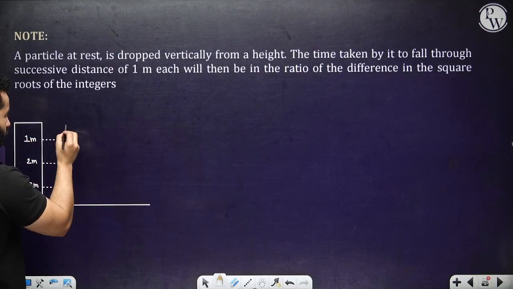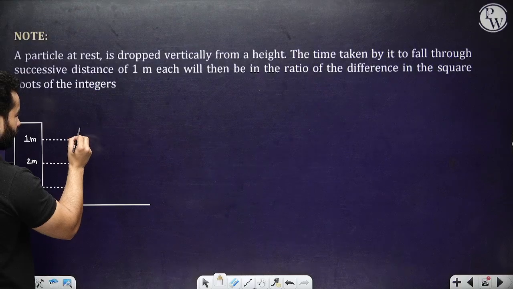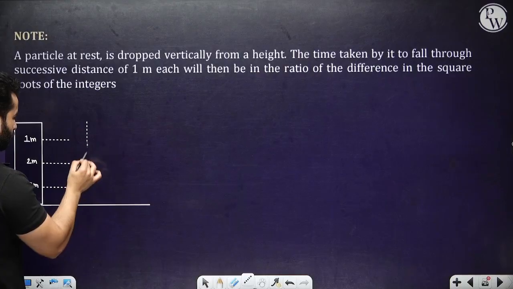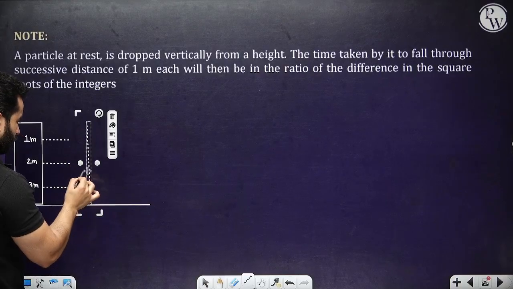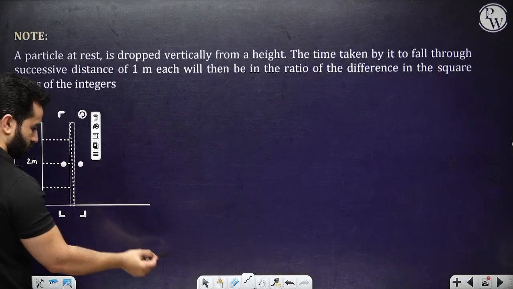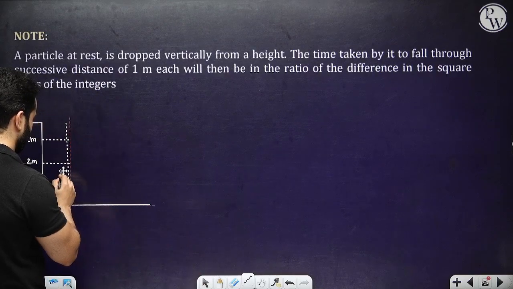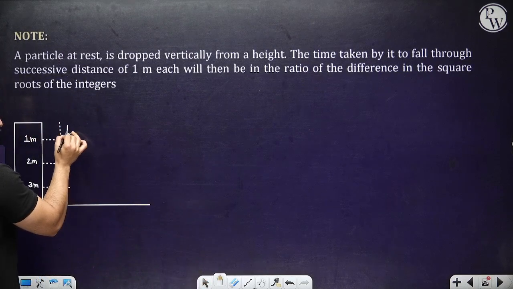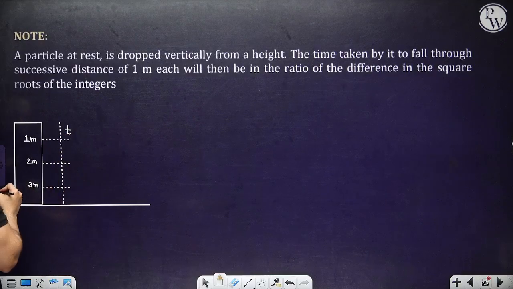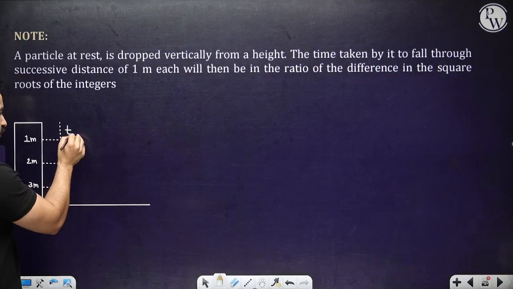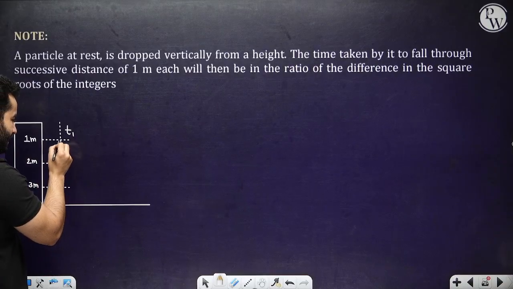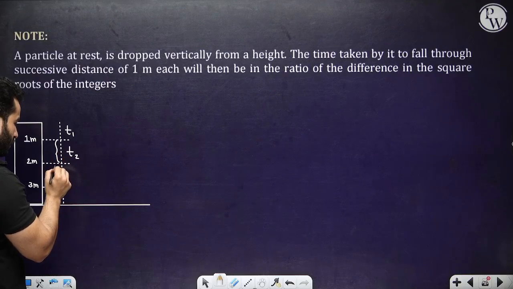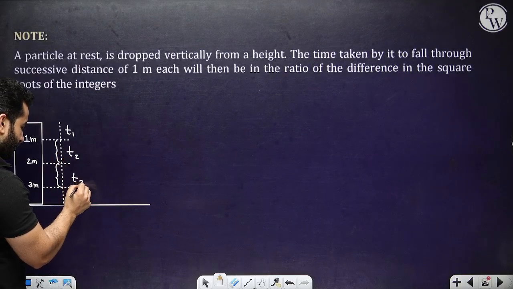The time taken to fall this 1 meter is, let's suppose, t1. Small t or t1, whatever you want to call it. This time is t2. This time is t3.